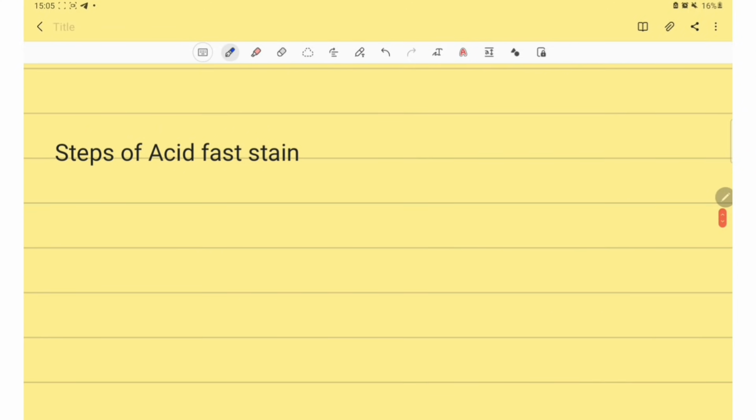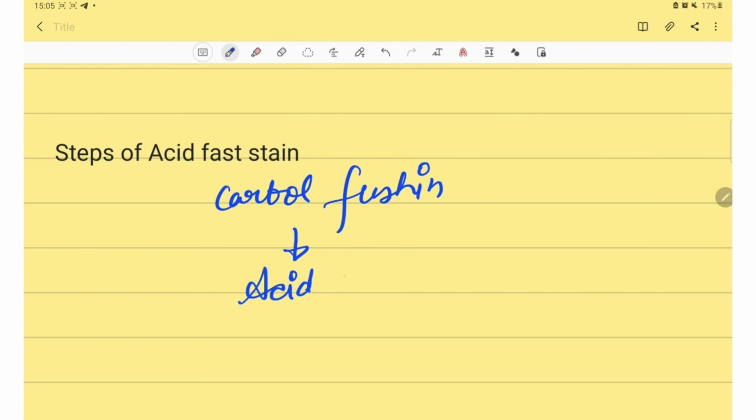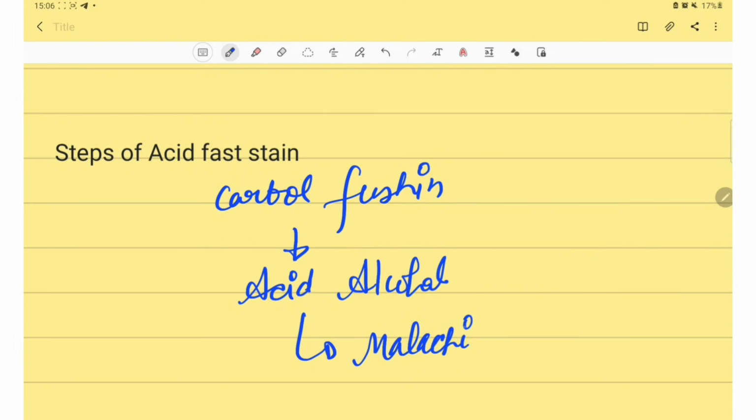Then they ask about the steps of acid fast stain. So the first step is carbol fuchsin, then acid alcohol, and then finally malachite green.